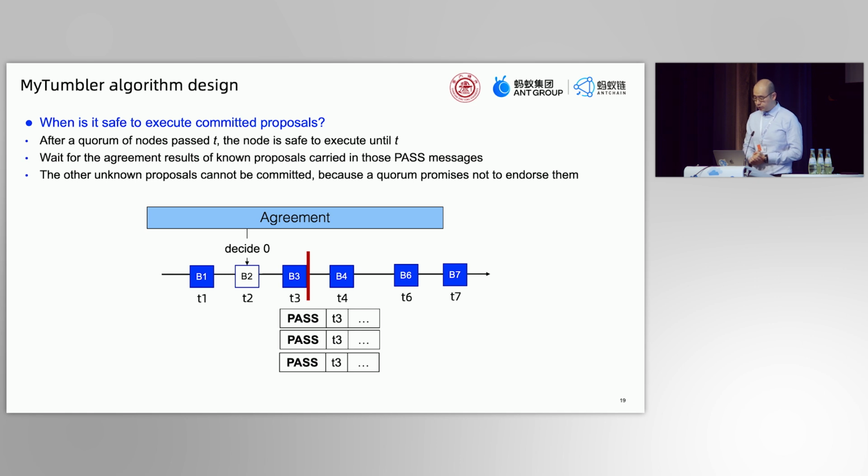So the final question is, when is it safe to execute the committed proposals? The answer is, after a quorum of nodes pass t, the node can safely execute until time t. The node should gather some proposals from the pass messages. It waits for the decision of all the known proposals before t. And for the other unknown proposals, because a quorum promises not to endorse them, they can never be committed. So the node can safely execute now.